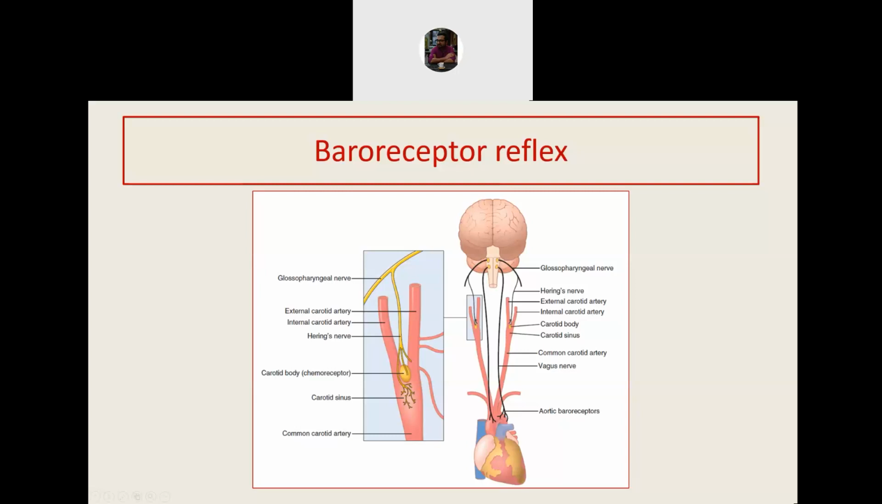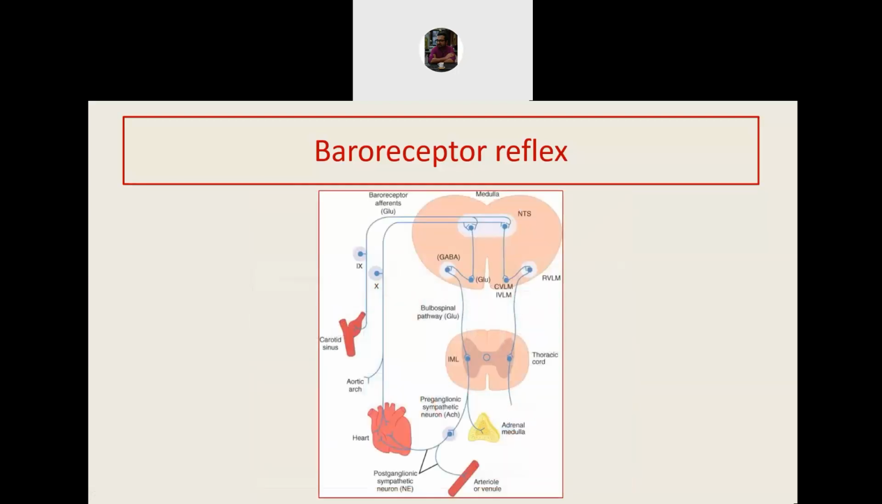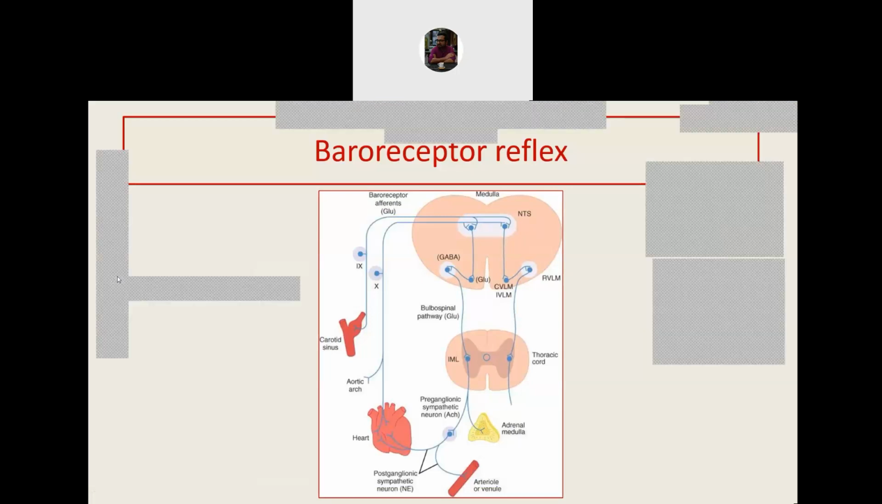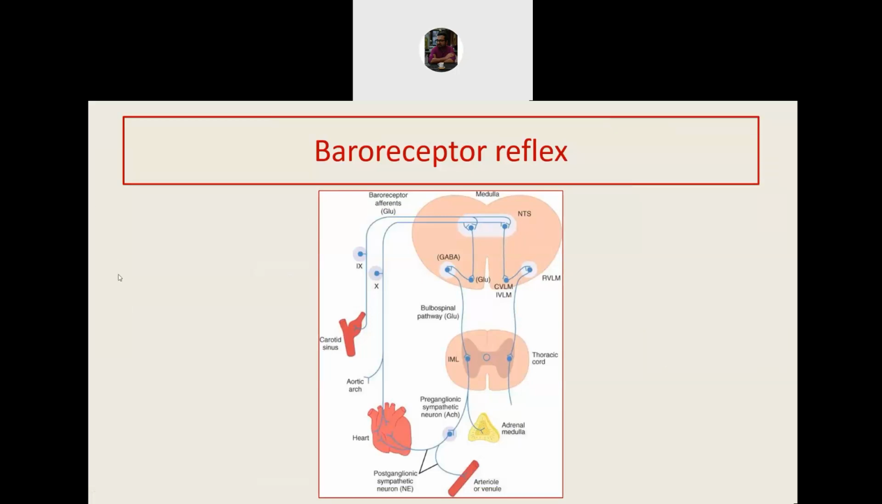Let us now see how rise in the pressure will affect this reflex. So this is the pathway of the reflex. It can look complicated, but it is a very easy reflex. So follow me as I denote the pathway with arrows.